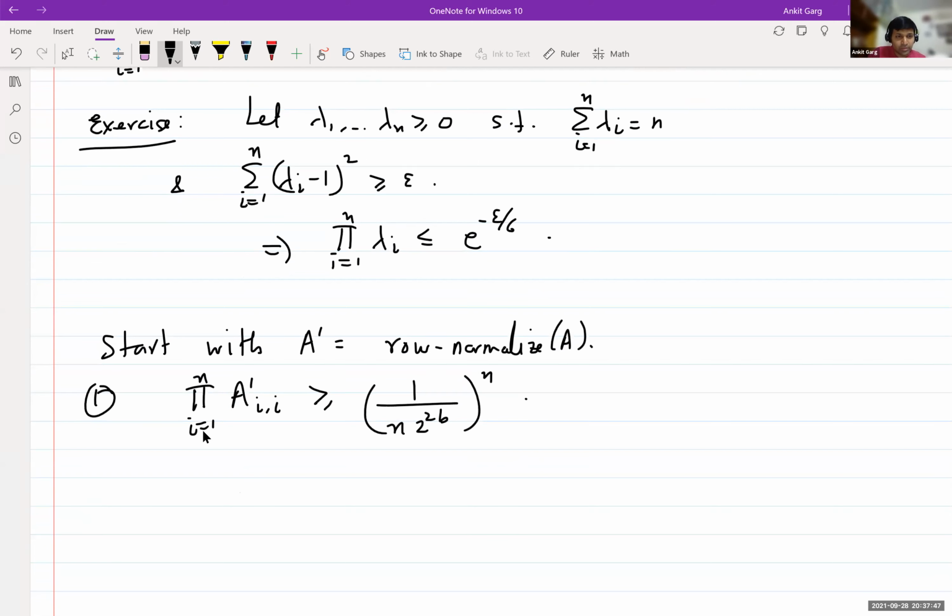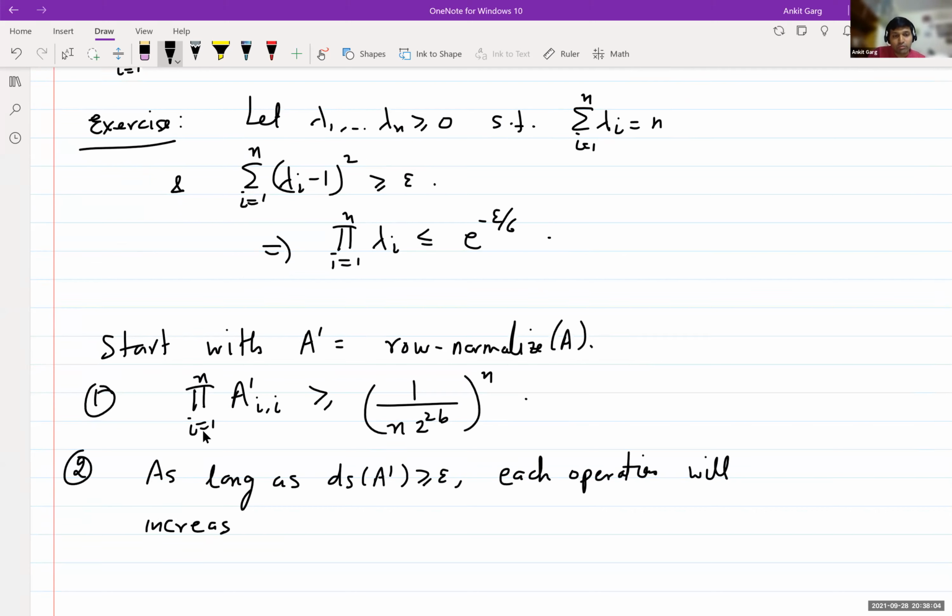And then as long as we are far away from doubly stochastic, each operation will increase this product by a factor of e to the epsilon over 6.